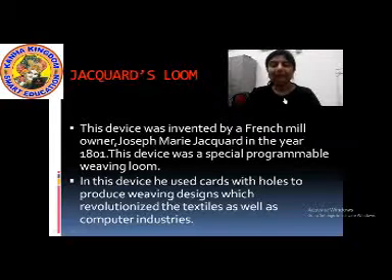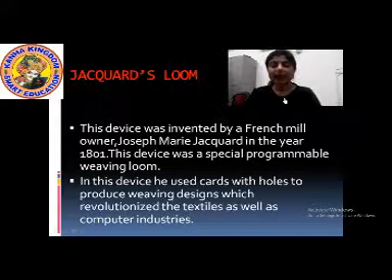Okay, and this device was invented by a French mill owner. This device was invented by whom? A French mill owner. And what was his name? His name was Joseph Marie Jacquard.